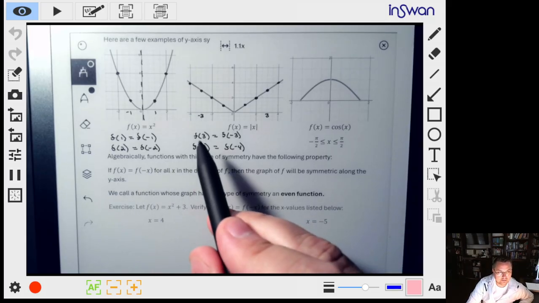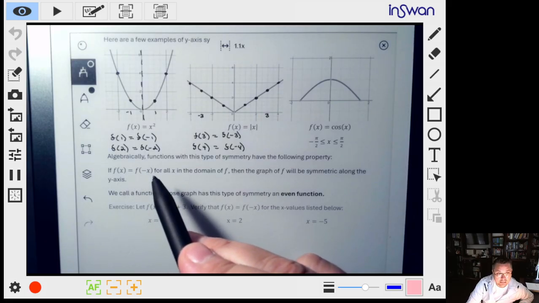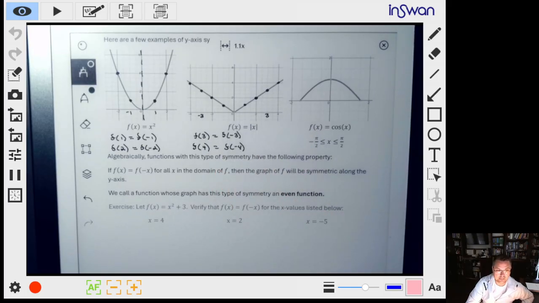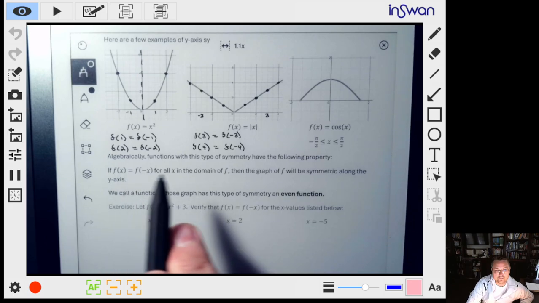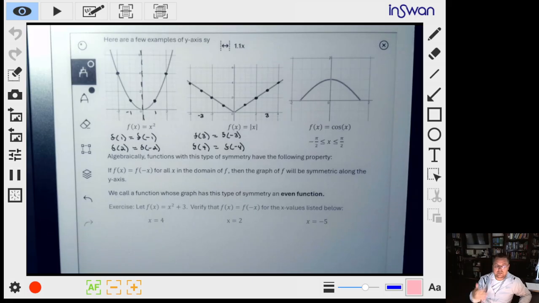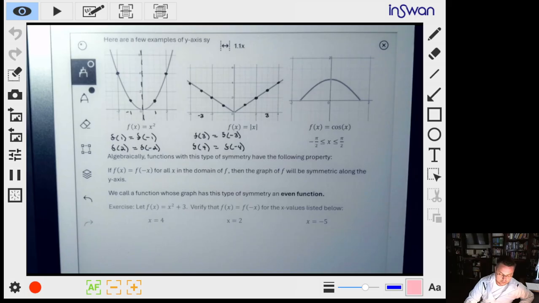Okay, if I pick 3 for x, then f at negative 3 should have the same height. So that's all that this is saying here. Now, if this happens for every single x, not just the couple that we're going to check, but if it happened for all of them, then it's going to be an even function, and we're going to have symmetry along the y-axis.